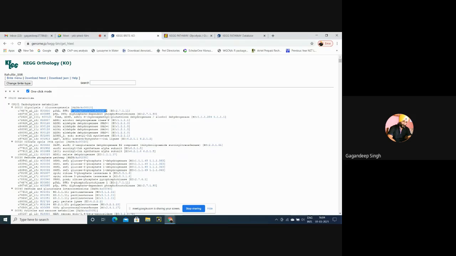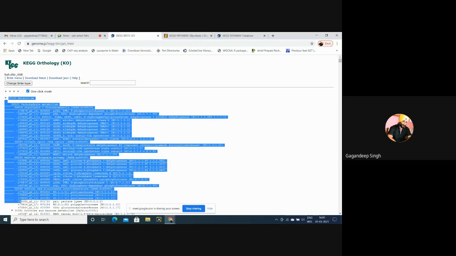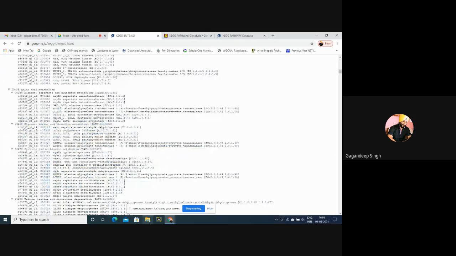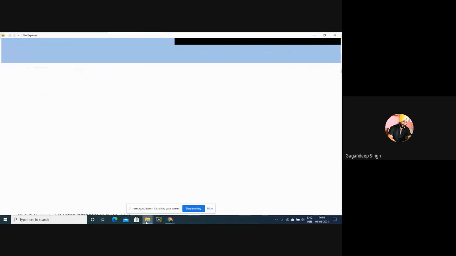First of all, what will we do? We will shortlist our genes related to our particular target based on our previous studies, and then in the end we'll see whether our shortlisted genes are targeting a particular pathway, and whether that pathway is relevant to our disease or not. Then what will we do? Our main objective is we will copy all these genes and save them, because these results are valid for 7 days. Only after 7 days the server will automatically delete our results.